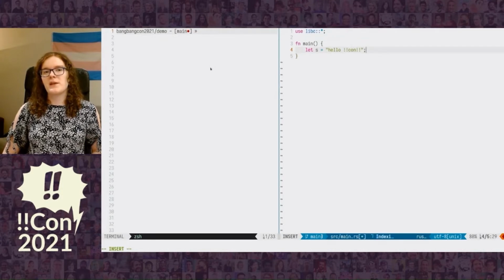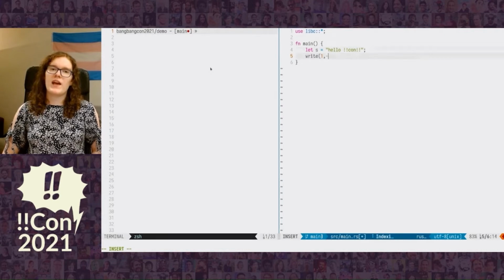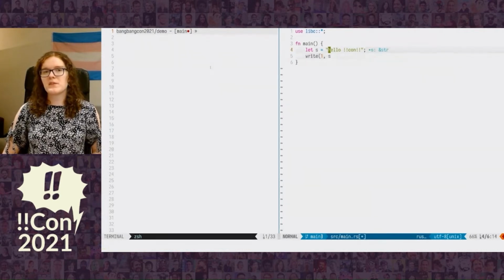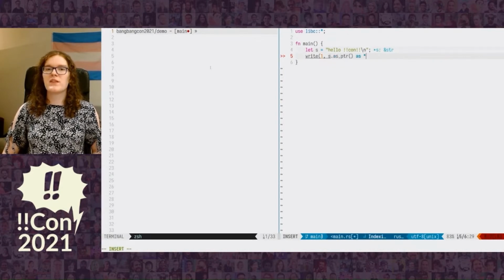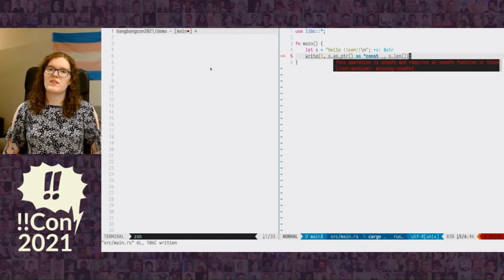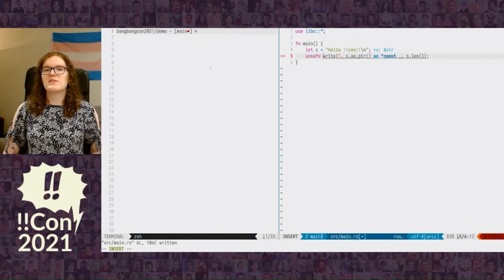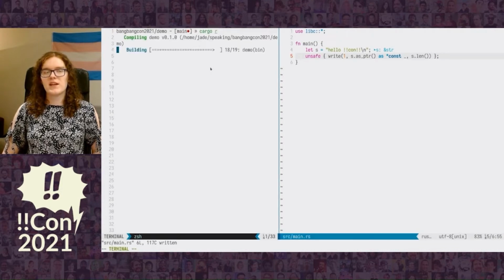So we're going to make a string, hello bang bang con, and then we're going to write it to the screen. So we're going to use the write call, and we're going to pass file descriptor number 1, which is standard output. And then we're going to give it a pointer to our string. We need to turn that into a void pointer, so let's cast that. And then let's give it our string's length. Then we get an error that we need to use an unsafe block, so let's do that because raw pointers are unsafe to use. And now let's compile and run our program.